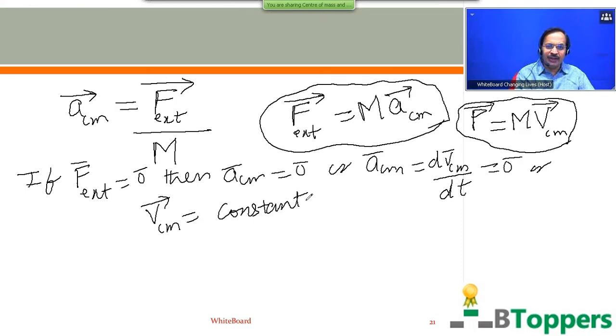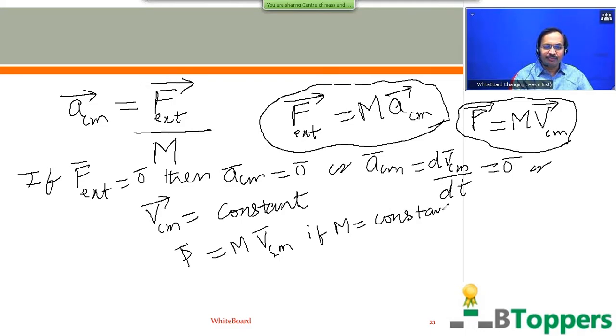That means the velocity of the center of mass of the system will not be changed due to the internal forces between the particles of the system. The velocity of the center of mass changes only due to the external force acting on the system. When no net external force acts on the system, the velocity of the center of mass remains constant both in magnitude and direction. Now the total linear momentum of the system is equal to the product of the total mass of the system and the velocity of the center of mass of the system. The total mass of the system does not change with time.